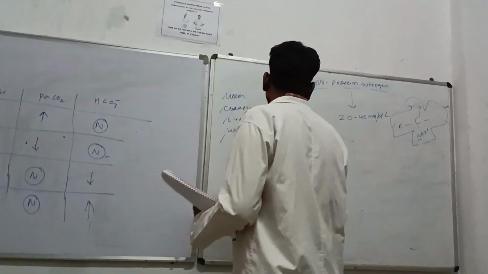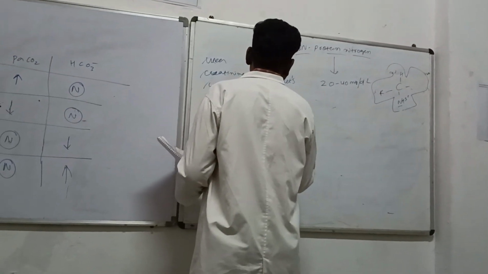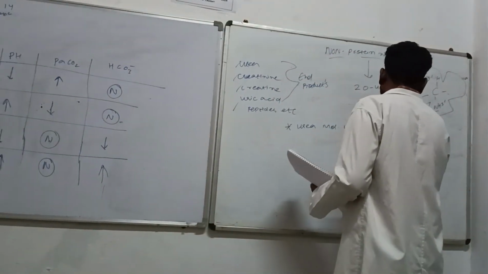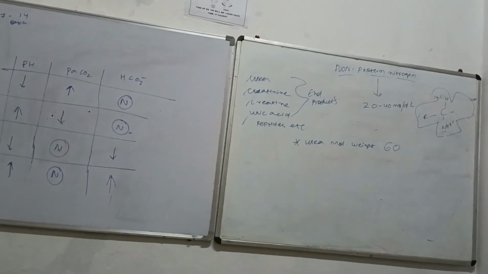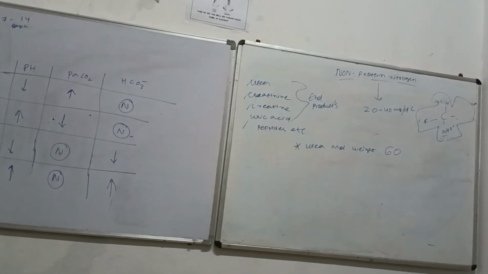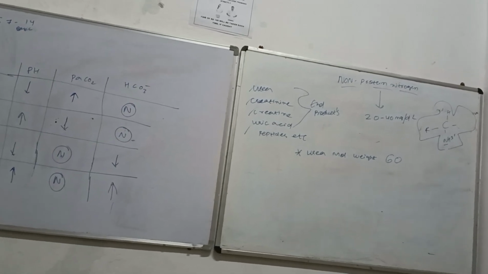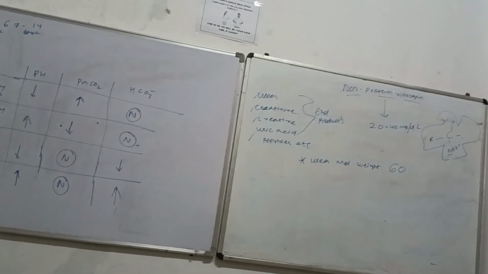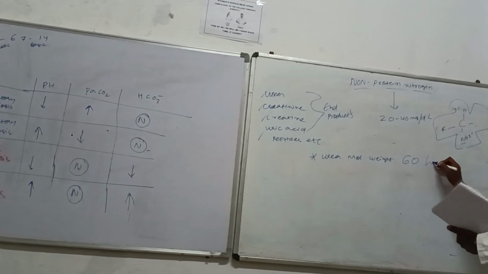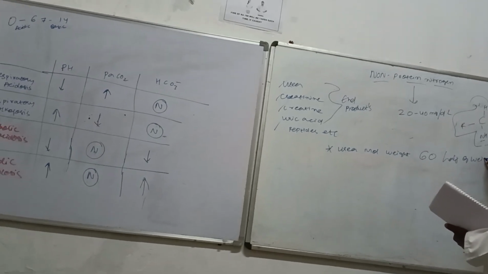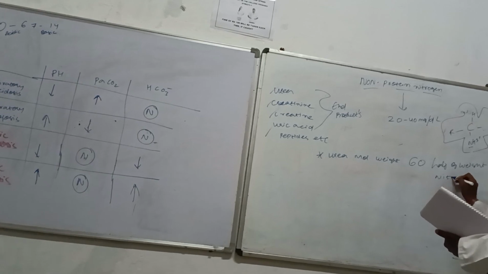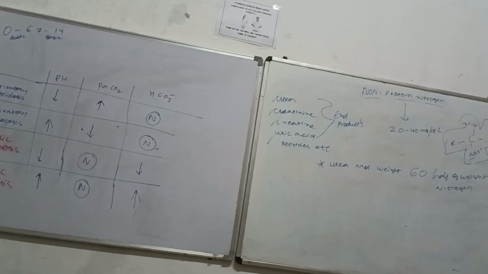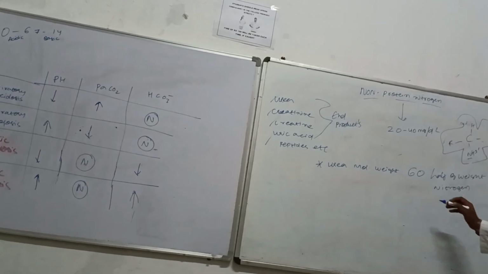One more important point. Urea molecular weight is nearly about 60. If you look at the molecular weight of urea, it is 60. Half of this weight is contributed by nitrogen, mostly the 2 nitrogen atoms.